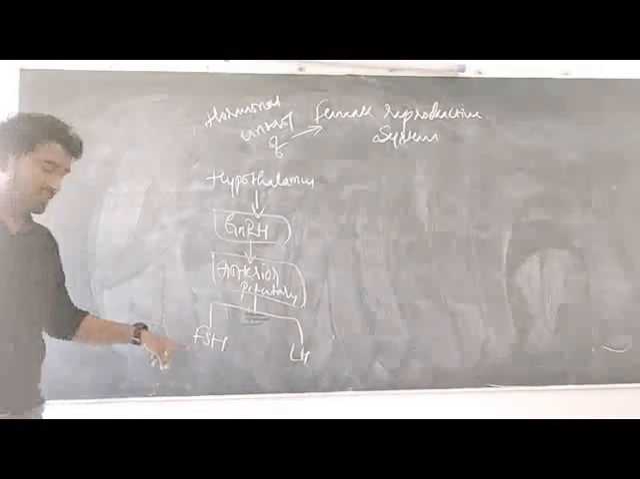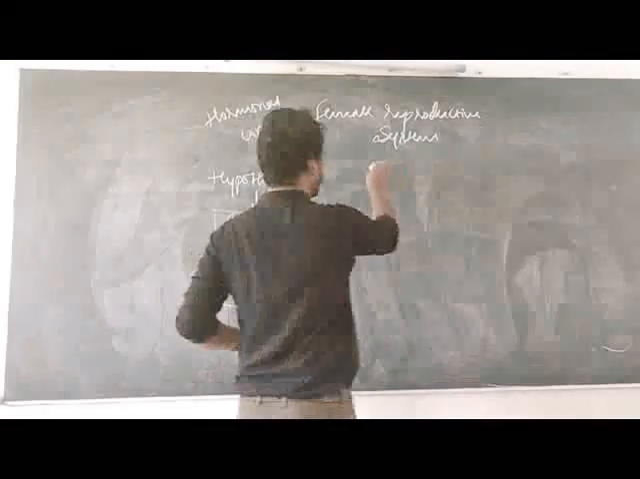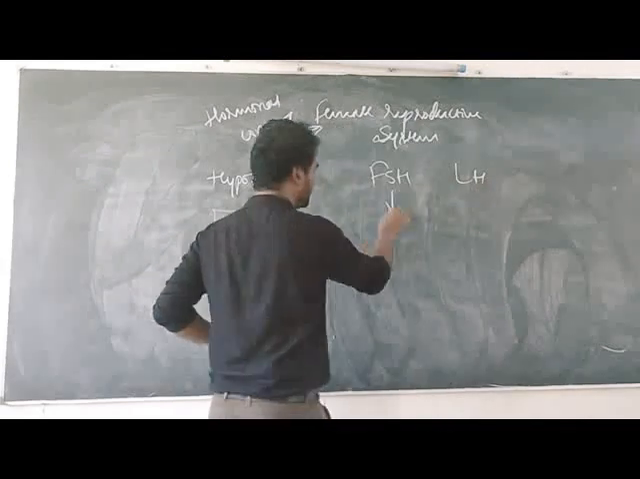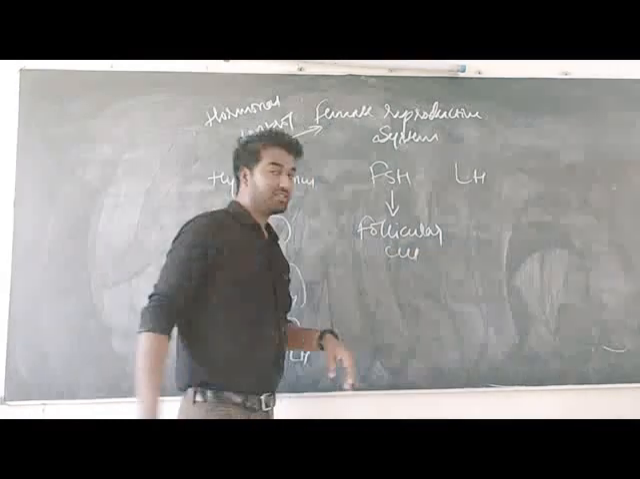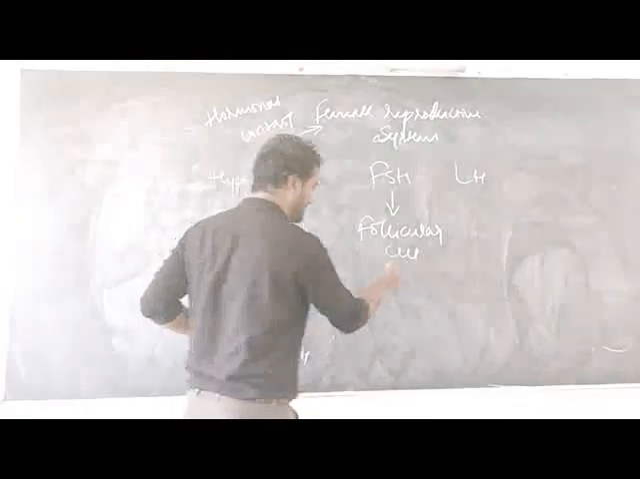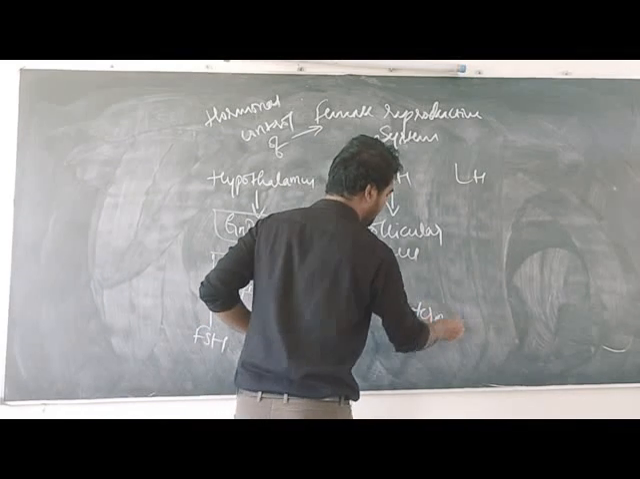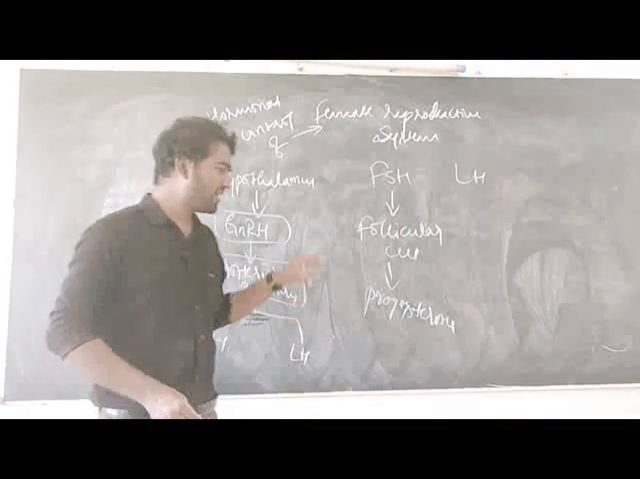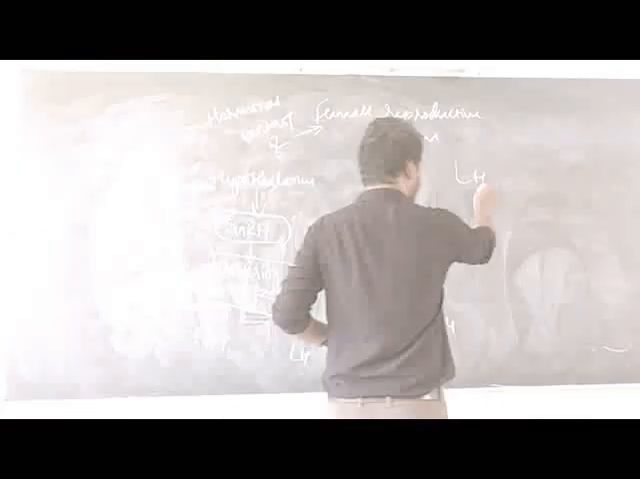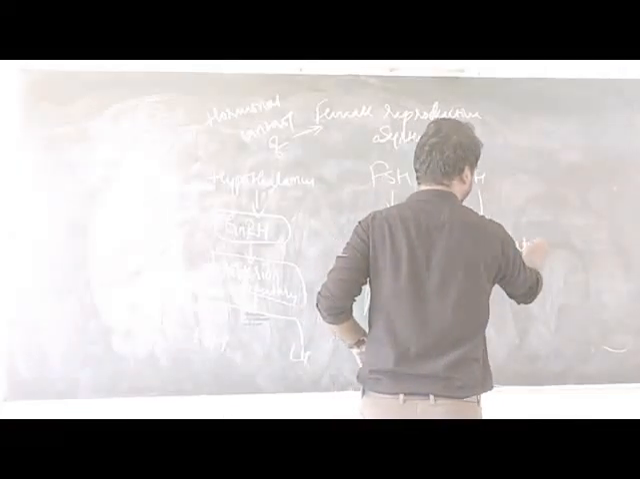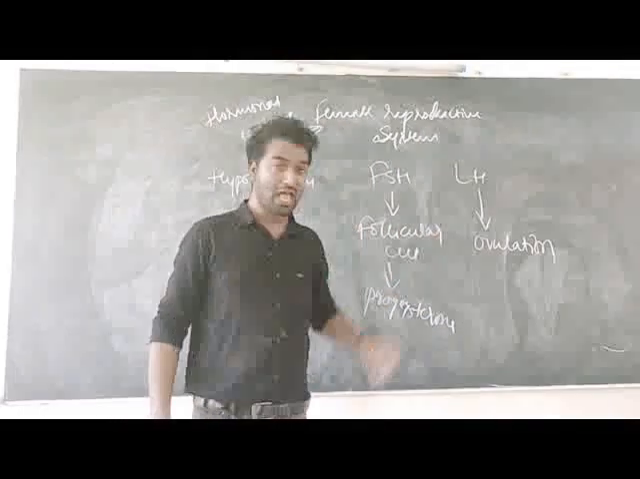Now FSH hormone stimulates the follicular cells for the secretion of a female hormone, progesterone. Progesterone hormone, commonly known as the pregnancy hormone, is very essential during pregnancy. And on the other end, LH hormone stimulates the process of ovulation.